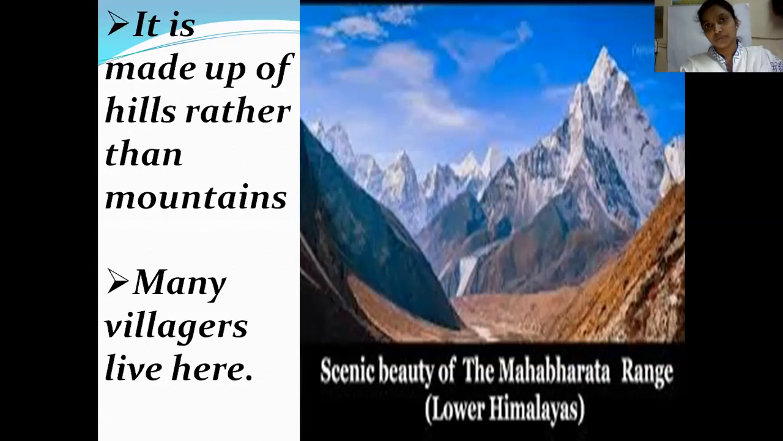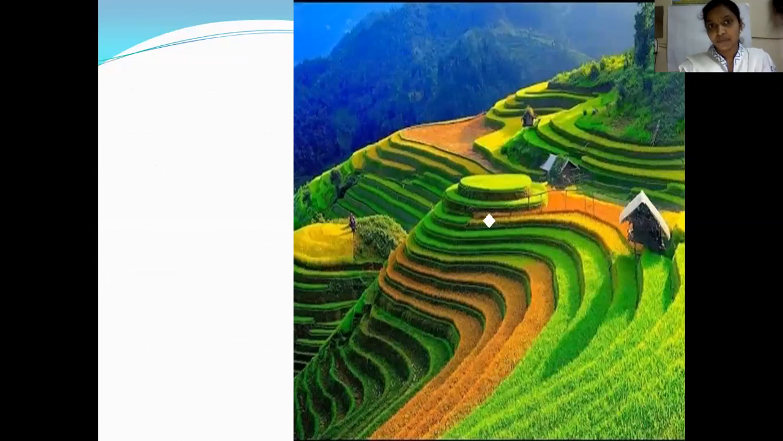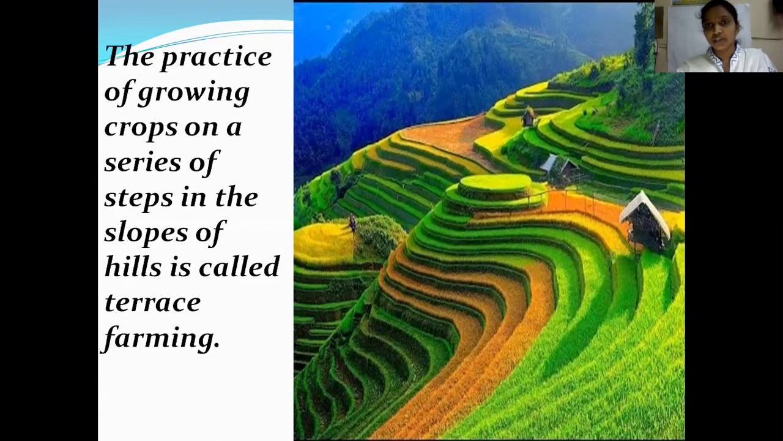That is the reason in the greater Himalayas, people and animals cannot live, even plants cannot grow, because it was completely covered with snow. In the middle or lesser Himalayas, we could see some trees growing and some animals also living. But in the lower Himalayas, people also live. So many villages are found here. And this image that you see on the screen is called terrace farming.